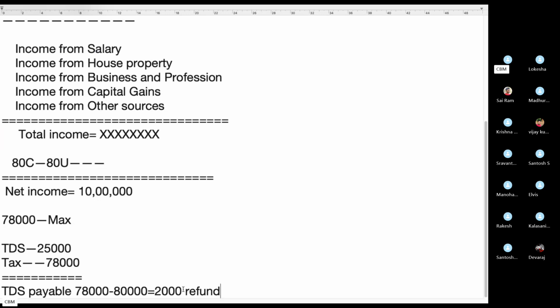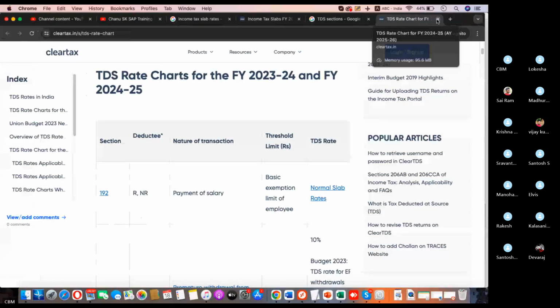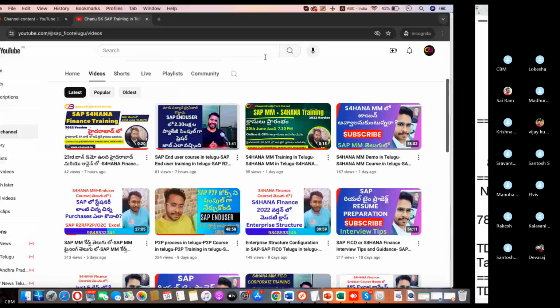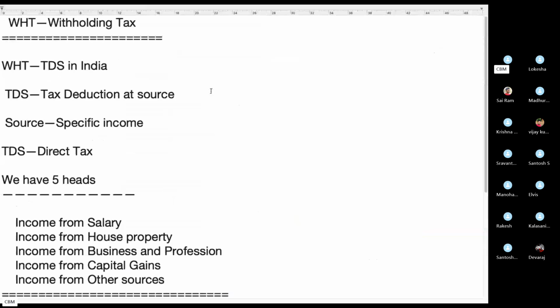So these are the basic things we should be aware of. Got my point? Okay, this is all about withholding tax.